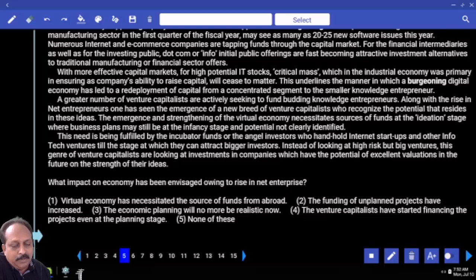What impact on economy has been envisaged, underline the word envisaged, owing to rise in net enterprise related to information? Virtual economy has necessitated the source of funds from abroad. Not abroad is very specific. The funding of unplanned projects have increased. Any project has to be planned. Underline the word unplanned. The economic planning will no more be realistic now. The venture capitalists have started financing the project even at the planning stage.